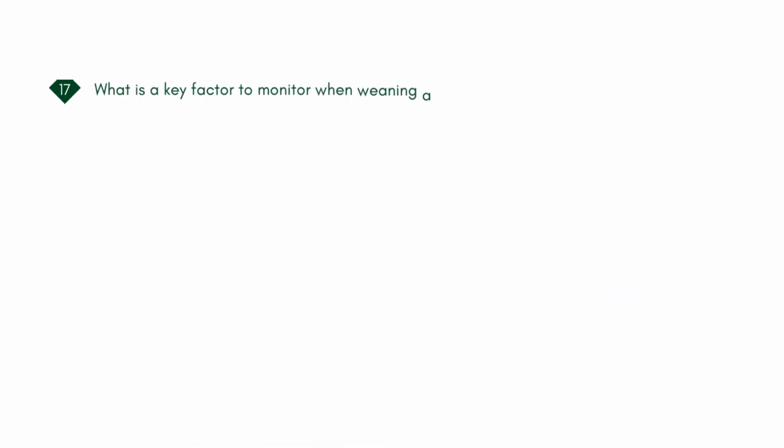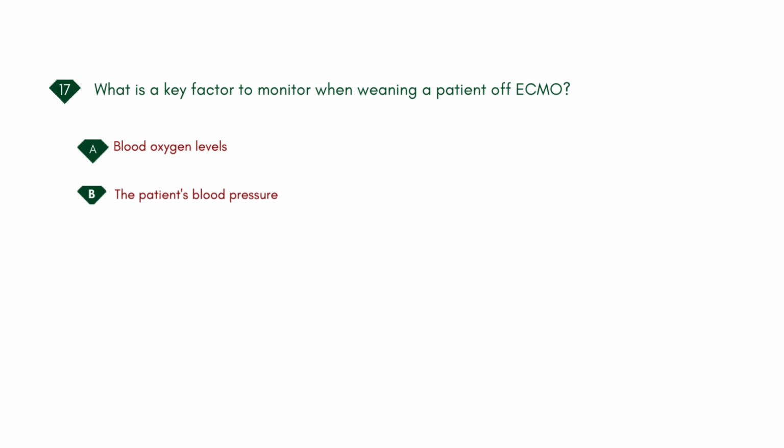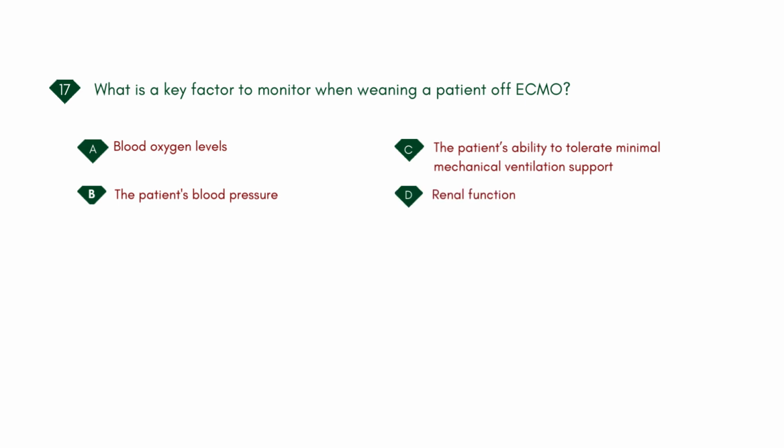What is a key factor to monitor when weaning a patient off ECMO? A. Blood oxygen levels. B. The patient's blood pressure. C. The patient's ability to tolerate minimal mechanical ventilation support. D. Renal function. Answer: C. The patient's ability to tolerate minimal mechanical ventilation support.